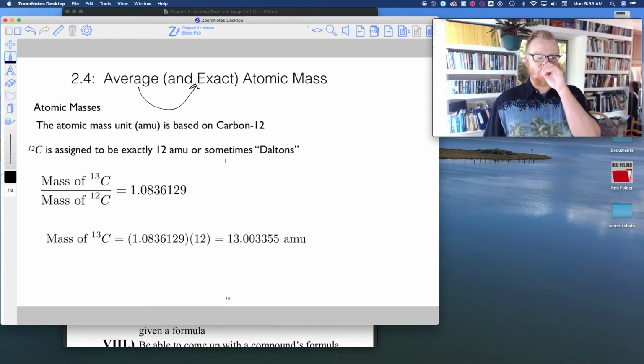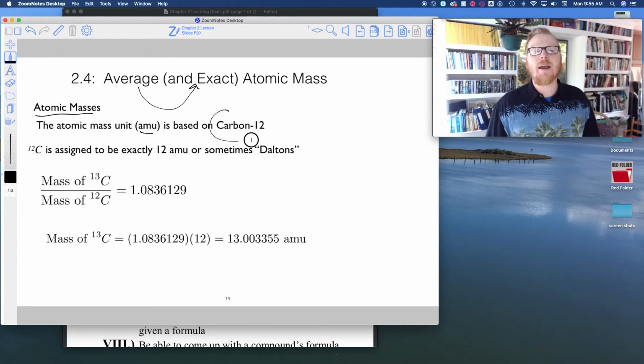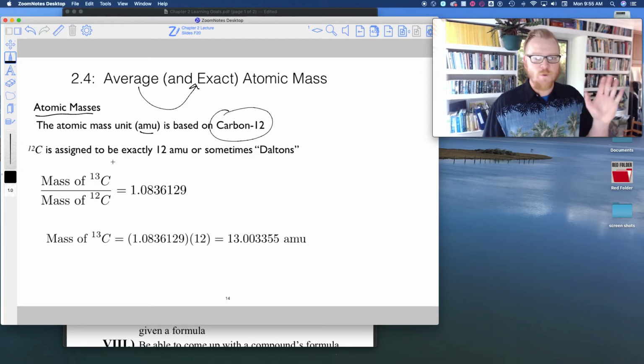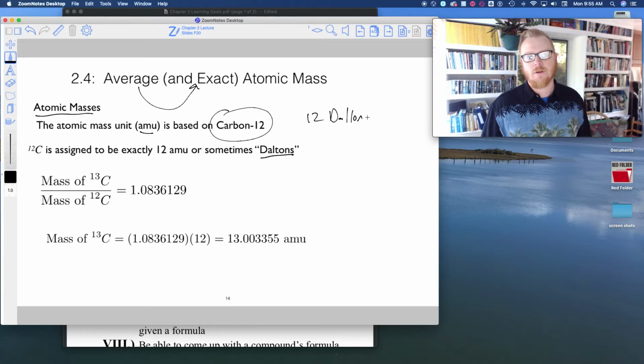As it turns out, our atomic masses, the AMU, are entirely based off of carbon-12. I don't know if you knew that or not, but we've based the entire periodic table of masses off of carbon-12. We have to set the scale somewhere, right? So we say carbon-12 is exactly 12 AMU. We also call this Daltons, for the name of the scientist John Dalton. So you can say 12 Daltons, and that equals 12 AMU, okay?